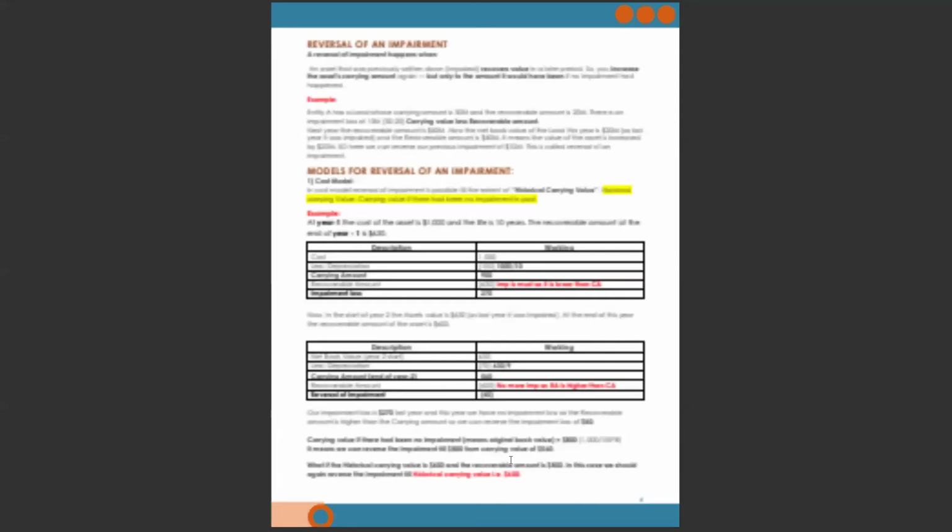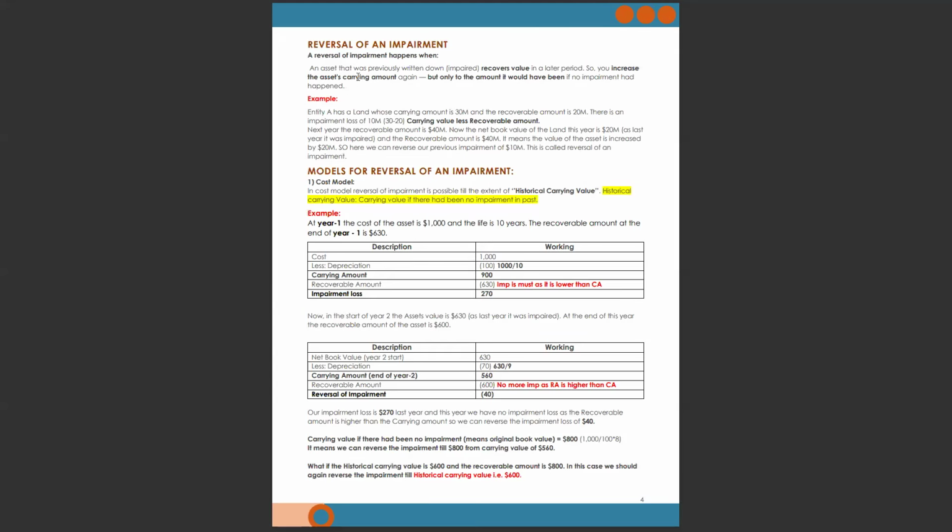Now move to the fourth slide. Reversal of an impairment. Let me give you a brief overview about reversal of an impairment. What is a reversal of impairment? Let's say in the first year we have an impairment loss of 5 million, and in the next year the fair value or the recoverable amount of our asset is greater than the carrying amount.